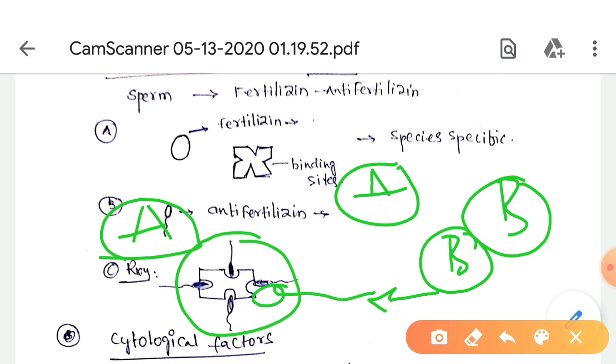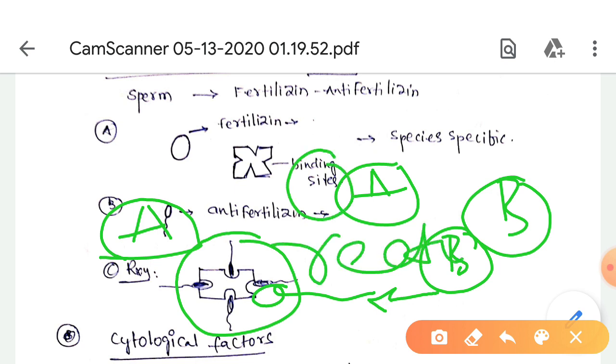In each species, the binding sites or receptor sites are completely different and suitable only for that particular species. Both fertilizin and anti-fertilizin are suitable to a particular species only, so it does not match between species.